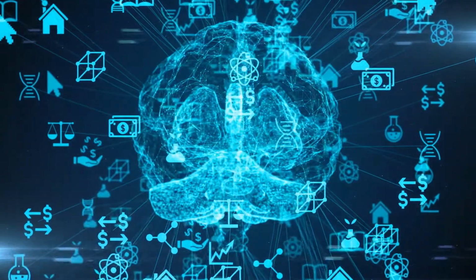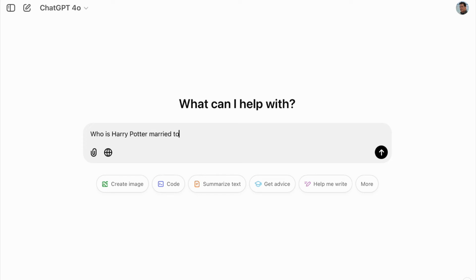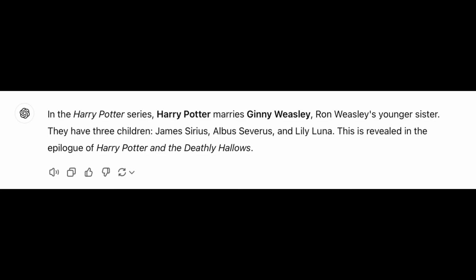How do we improve this? The same way you and I learn to avoid making these kinds of mistakes. As these models scale and spend more time training or thinking about a question, they learn to better understand what they know, what they don't know, and what information contradicts itself. If you ask GPT-4 about Harry Potter's wife or if Tom Hanks went to the moon, you'll get a more accurate answer than GPT-3. Not necessarily because OpenAI trained it not to say that, but because GPT-4 is better able to avoid these kinds of mistakes by being better at reasoning.